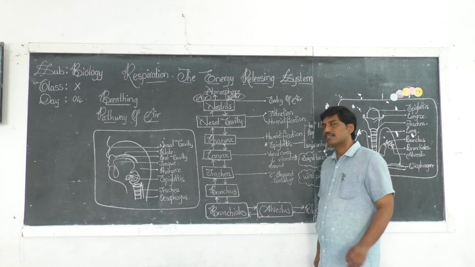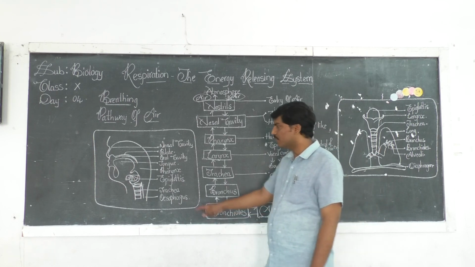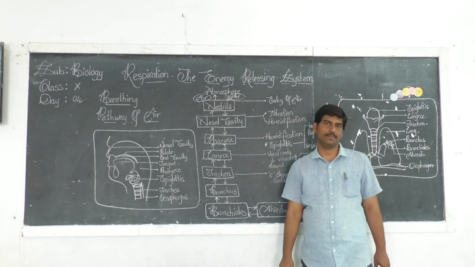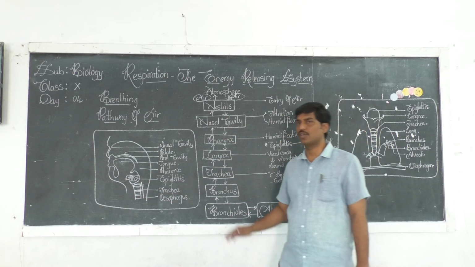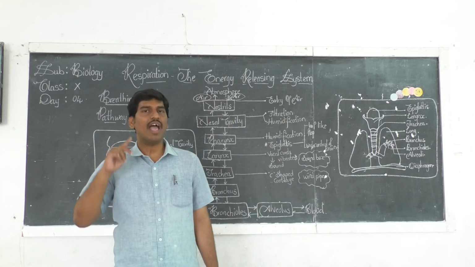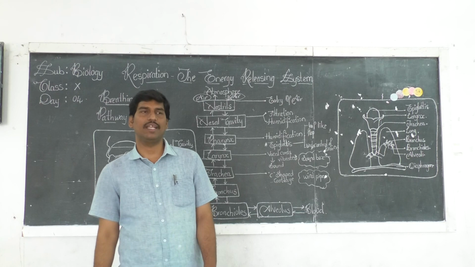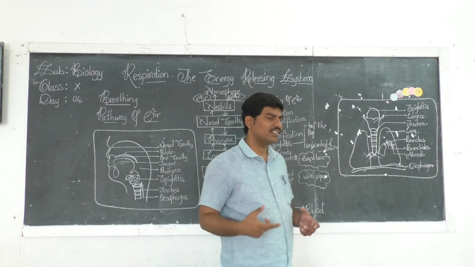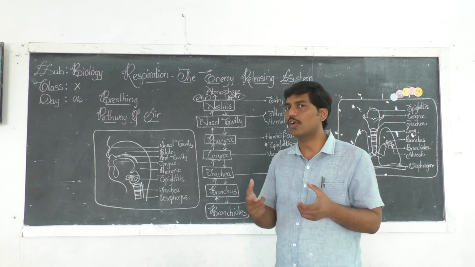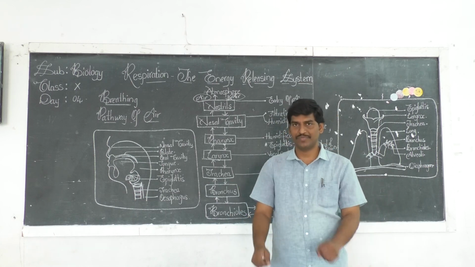The complete movement of the epiglottis, its opening and closing, is under the control of the brain. That is the reason elders advise you not to talk while you are eating.